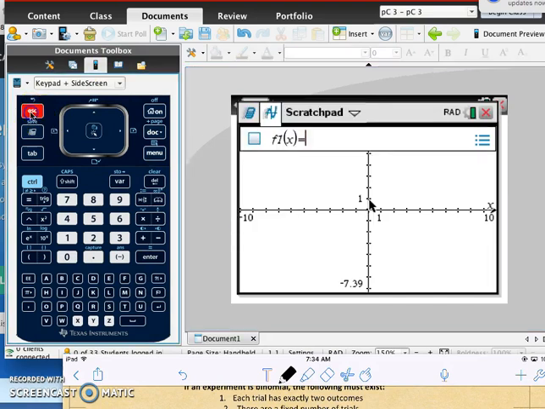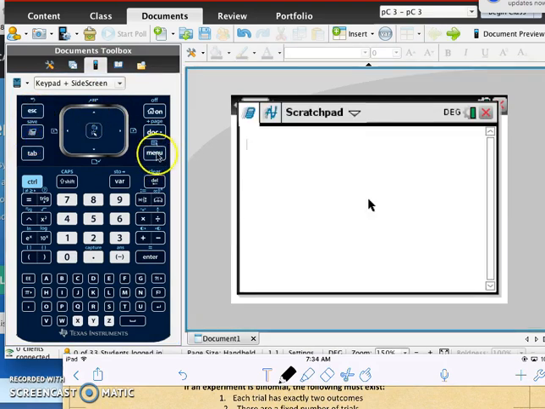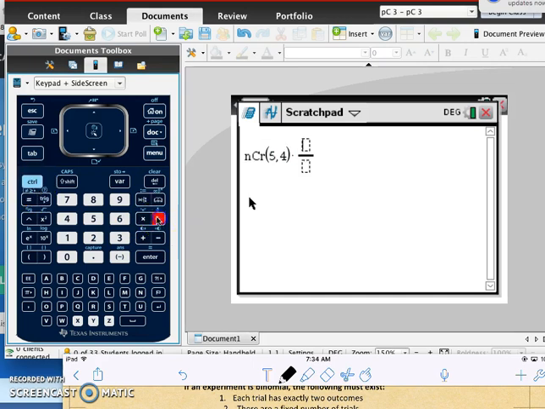And let's see if you guys remember, it's menu, probability, combination, 5, 4, times 2/3 to the power of 4, times 1/3 to the power of 1. So we have 80 out of 243.